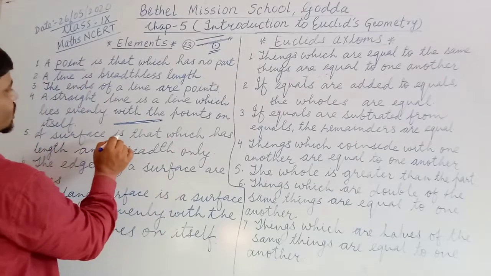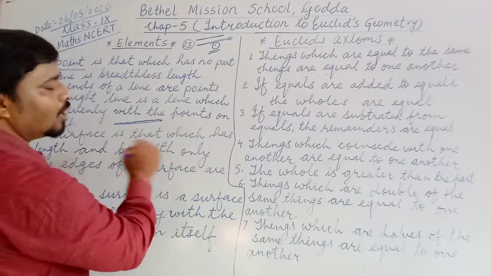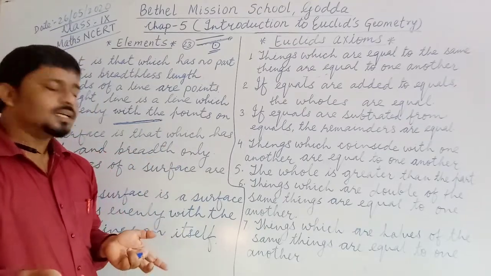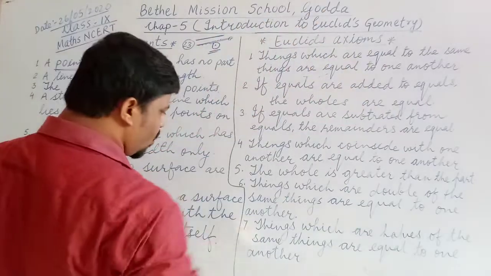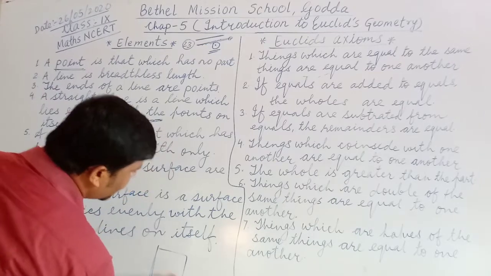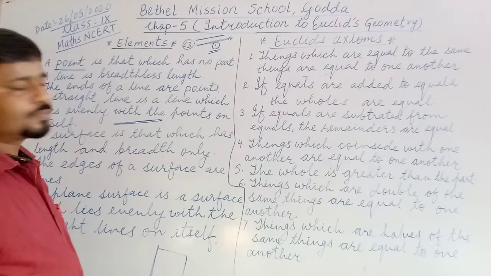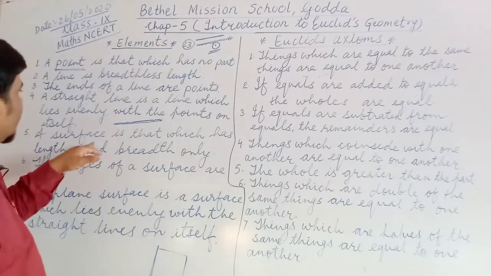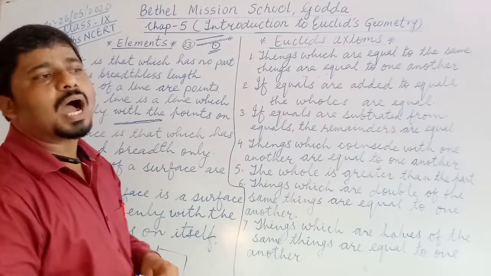A surface is that which has length and breadth only. Suppose this is the whiteboard, this is the surface of the whiteboard, and you will see there is length and breadth only, there is no height.